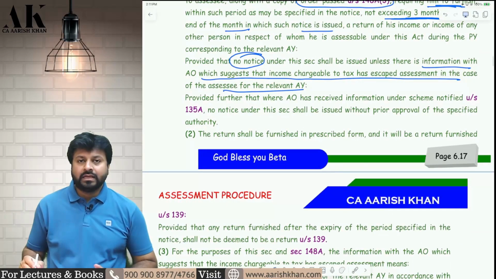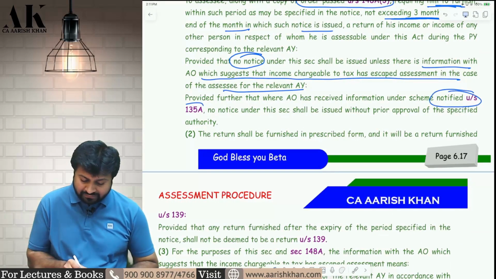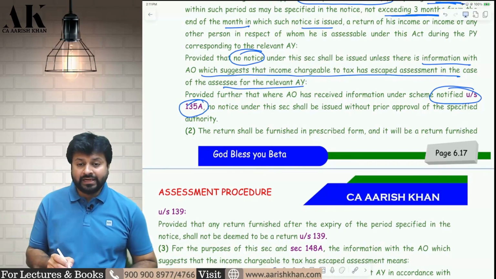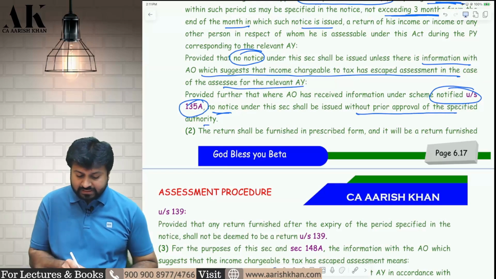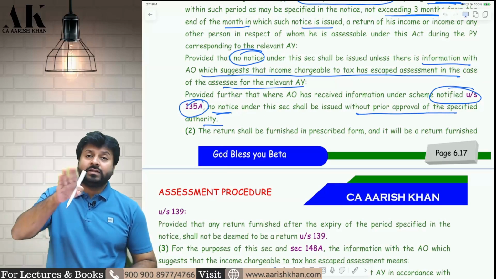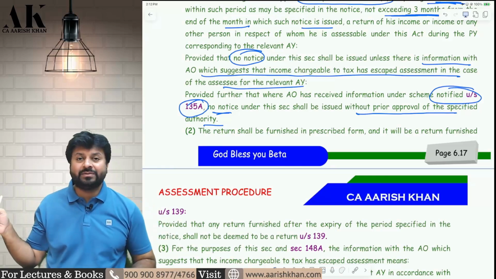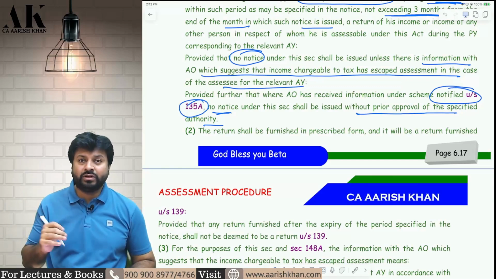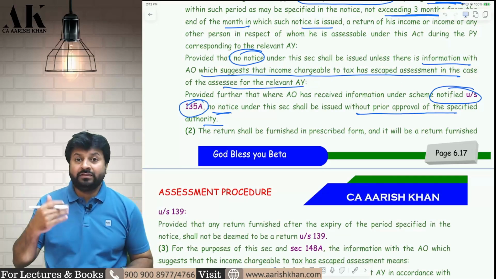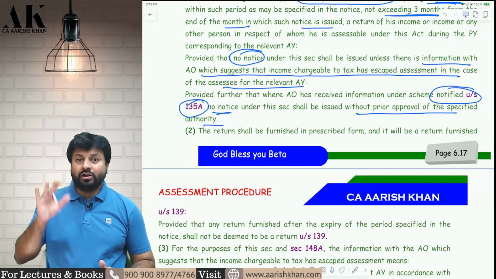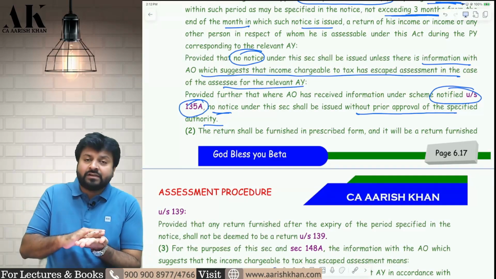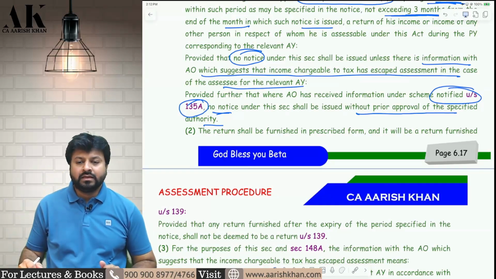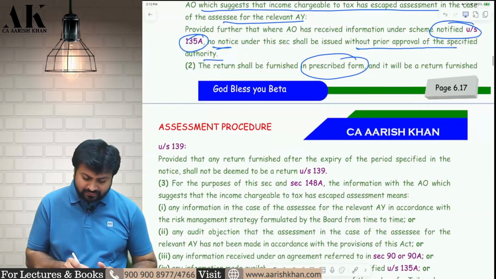Next point. If the AO has got information from a 135A source, then no notice can be issued without prior approval of the specified authority. So if the information is obtained from 135A, remember we did 135A earlier in the chapter on income tax authorities: collection of information, calling of information, power to inspect registrar of companies, power to verify information collected. So all those pieces of information were collected. If on the basis of that the AO wants to issue notice under 148, he has to take approval from a higher authority. Then the assessee will file the return and it will be considered as a return furnished under 139.